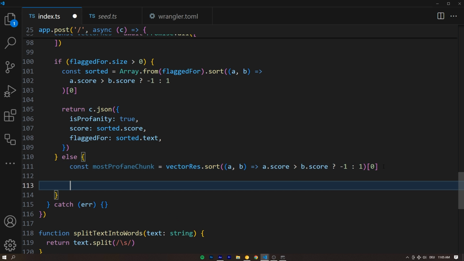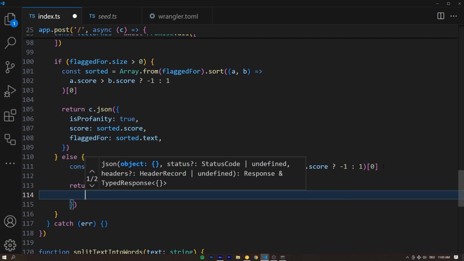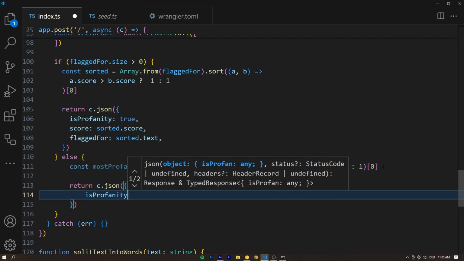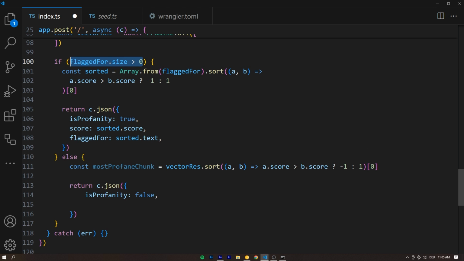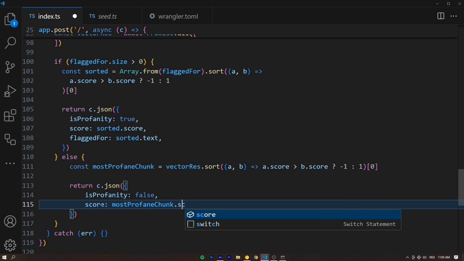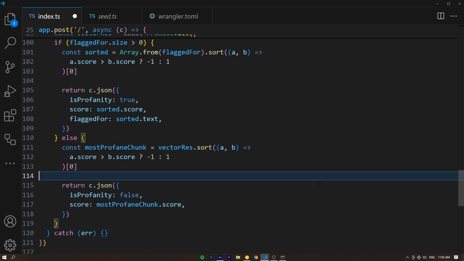And what that allows us to do now is to return the c.json, so a JSON response from our API. Once again, you know this by now, is profanity is going to be false because we didn't flag anything. Remember, the set size is going to be 0 in the else case, so nothing is actually profane, but the score is going to be the most profane chunk dot score. Still very interesting to the user.